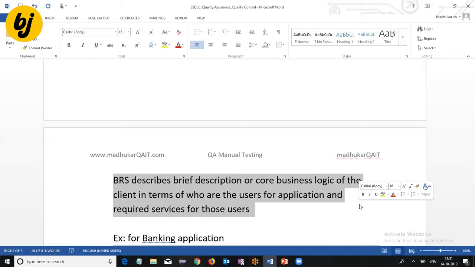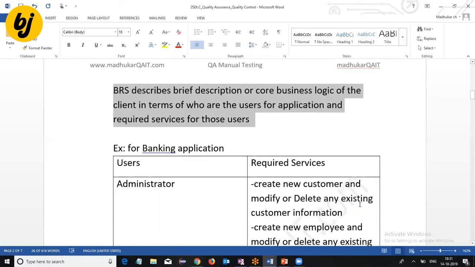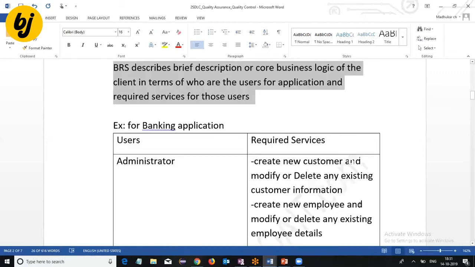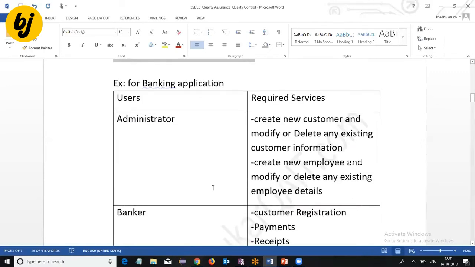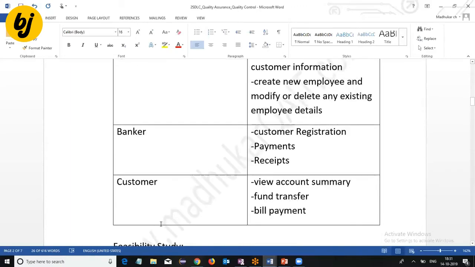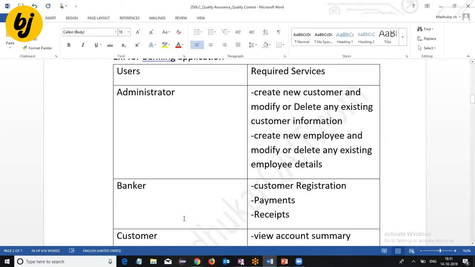You have to submit your documents. The bank employee takes your documents and fills in the registration form in the application. That is what the banker does. But whether the given information is correct or not is approved by the administrator. That means in general, in a bank application, we find these kinds of users: administrator, banker, and customer.